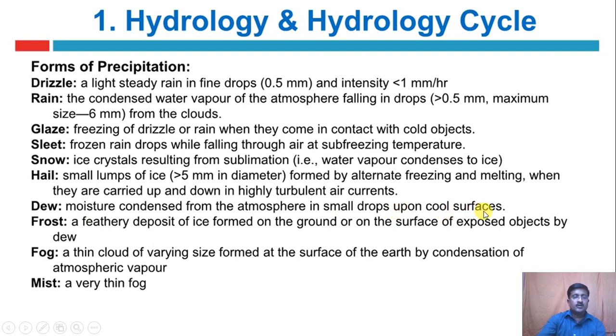Frost, a feathery deposit of ice formed on the ground or on the surface of exposed objects by dew. Fog, a thin cloud of varying size formed at the surface of the earth by condensation of atmospheric vapor. Mist, a very thin fog is called mist.